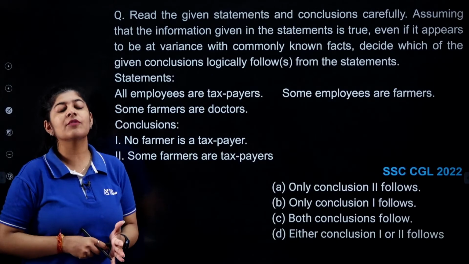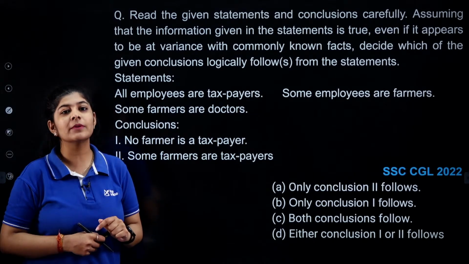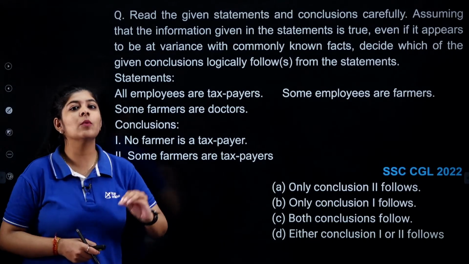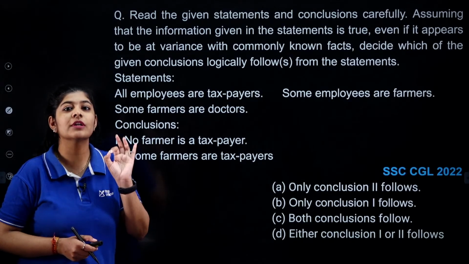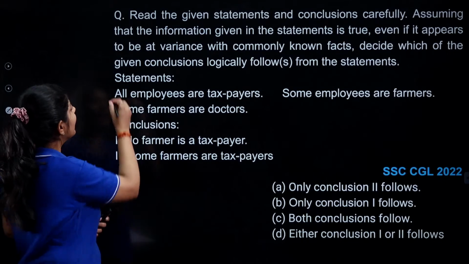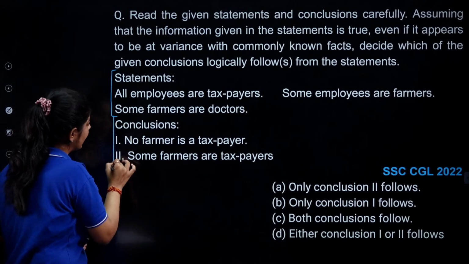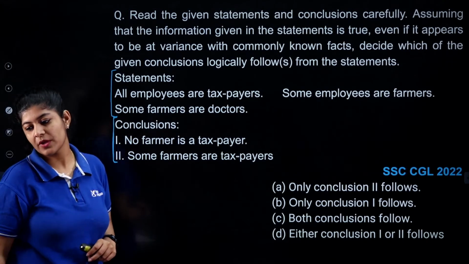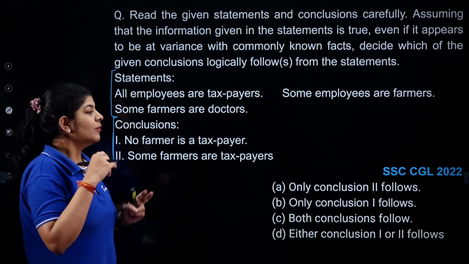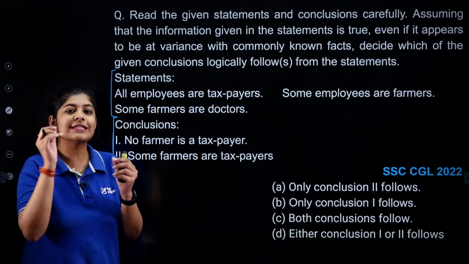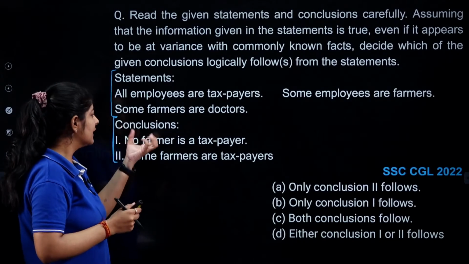So this question is again from the SSC CGL 2022, and here we are having a question from the concept of syllogisms. And again what we need to determine is the logically valid or logically followed conclusions, right? Here we are having our 3 statements, and on the basis of these three statements, I need to check my 2 conclusions. So what we are going to do over here is simply draw a basic diagram, and on the basis of that basic diagram, we are going to check our conclusions.